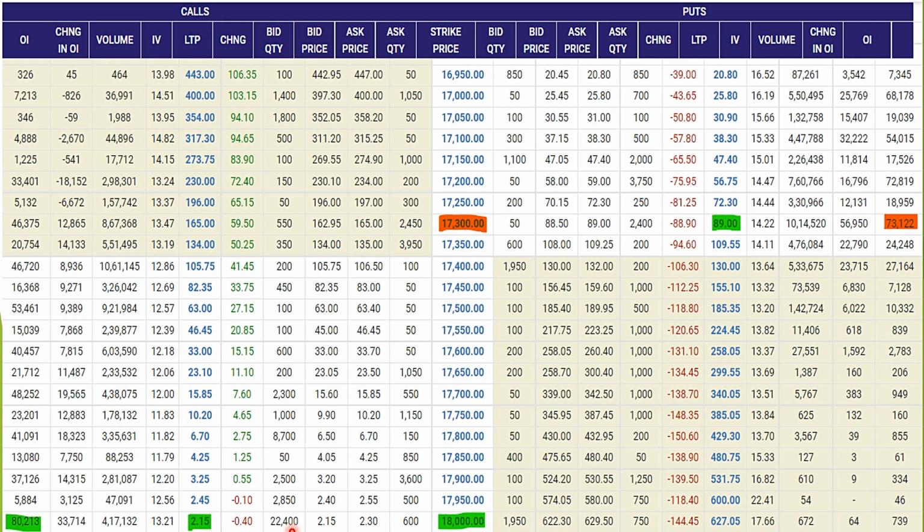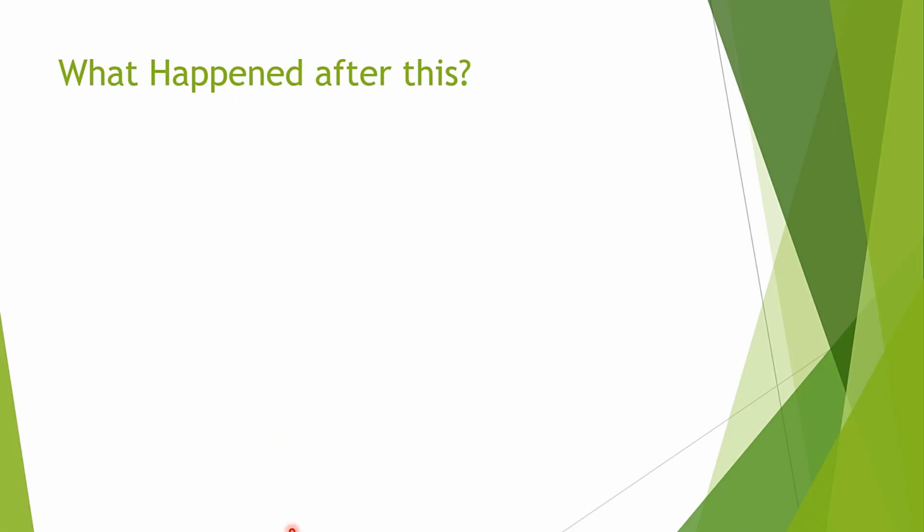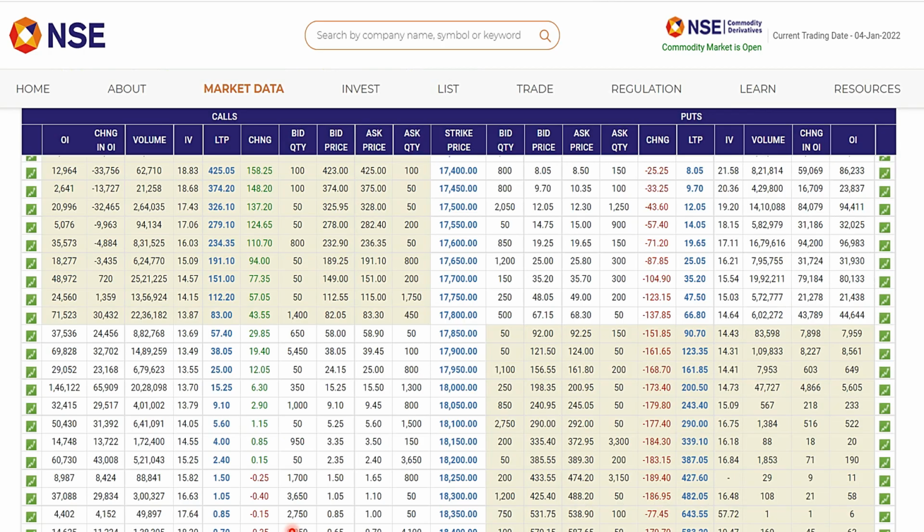But if prices increase rapidly, what will happen? Even if markets close at or below 18,000 on Thursday, and even if options expire worthless, in between if there is a huge increase in option premiums, what will happen? It will show big losses. Have a look here at what happened on Tuesday. Premium of the 18,000 call is 15.25.